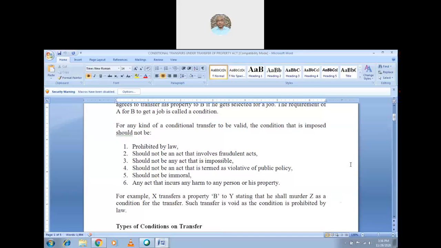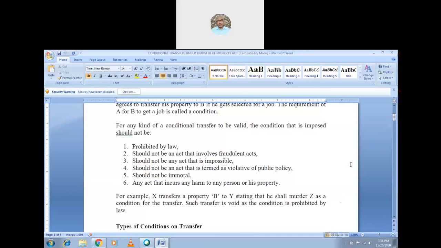Then the fourth one should not be an act that is termed as violative of the public policy. So the condition should not be against the public policy. The fifth one should not be immoral. There should not be an immoral act. And the sixth one, any act that incurs any harm to any person or his property.